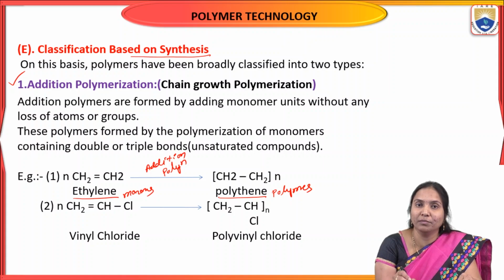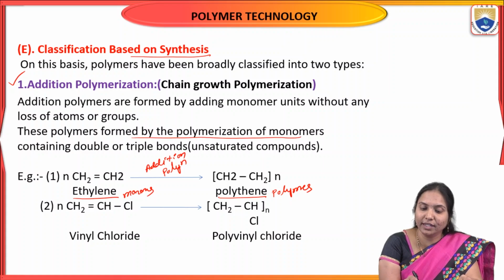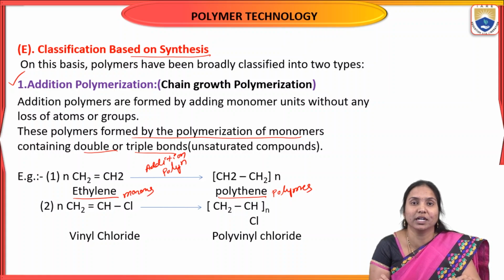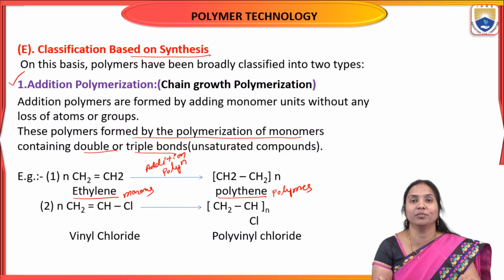Generally, these polymers are formed by the polymerization of monomers containing a double bond or triple bond. The monomers must be unsaturated compounds containing double or triple bonds, and only those monomers undergo addition polymerization.